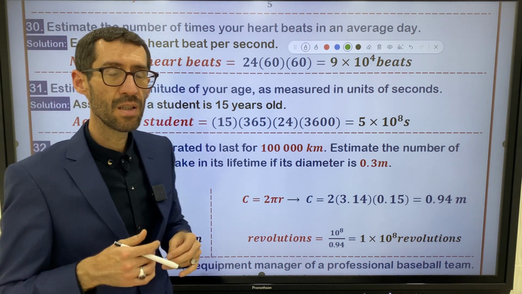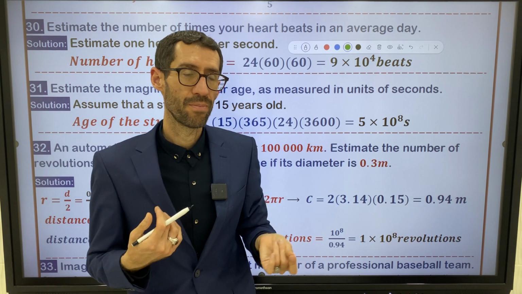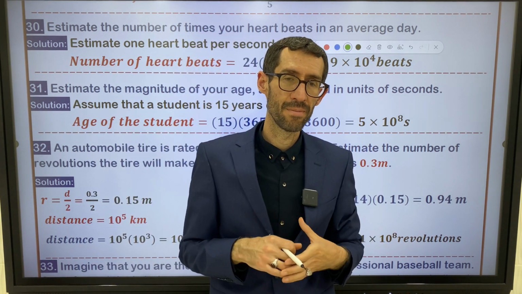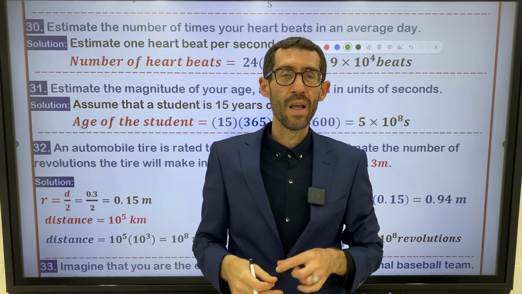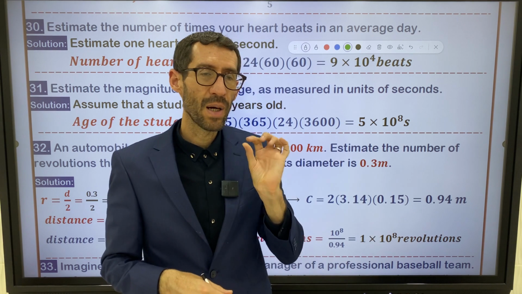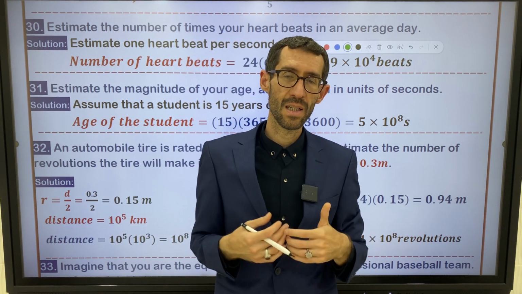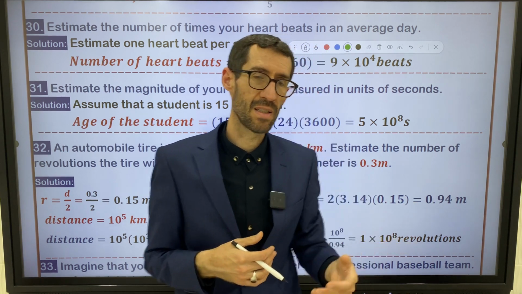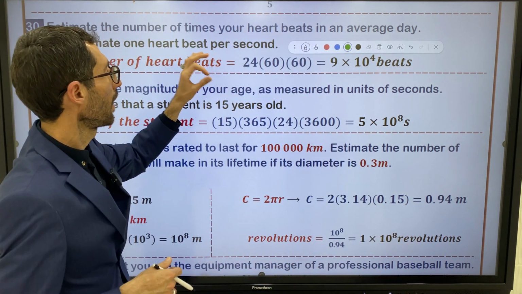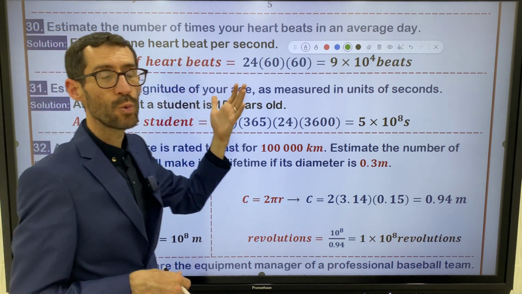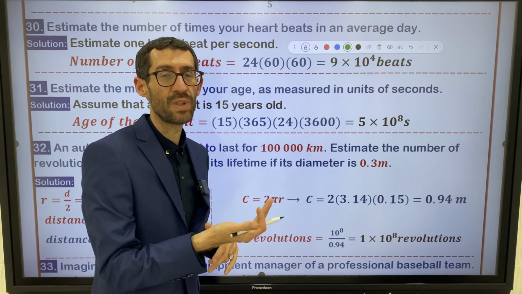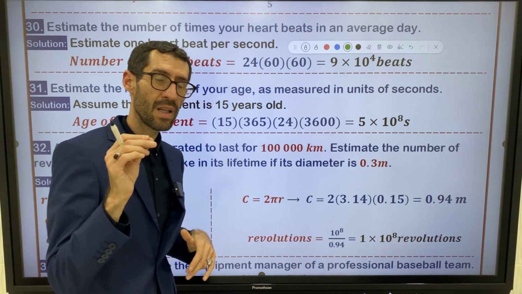In 1 second, we have one heartbeat. Whenever you count the numbers, for example 1, 2, 3, 4, with each second your heart beats. So I can say the number of heartbeats coincides with the number of seconds.